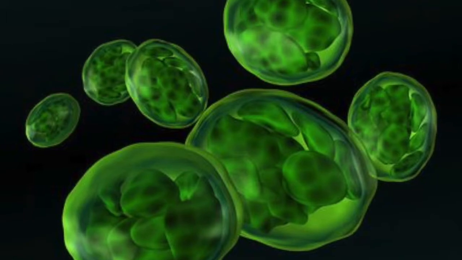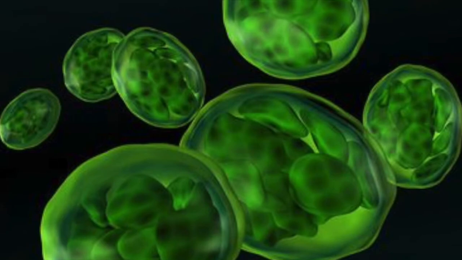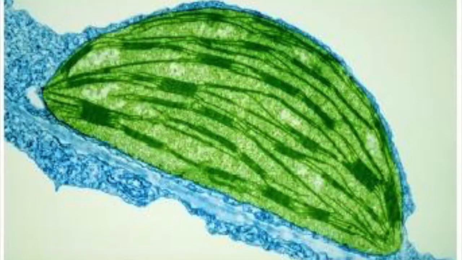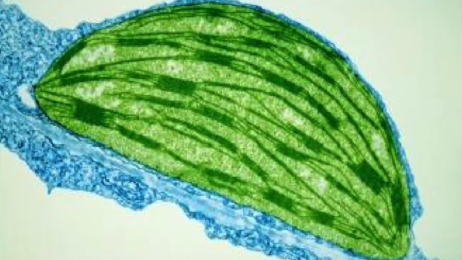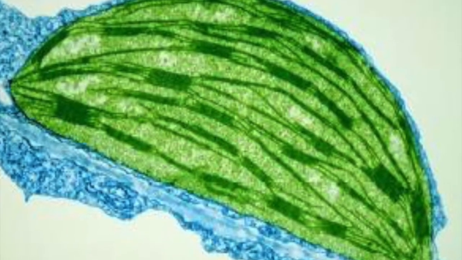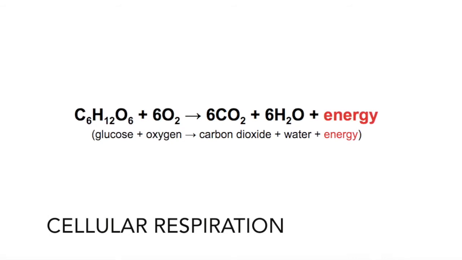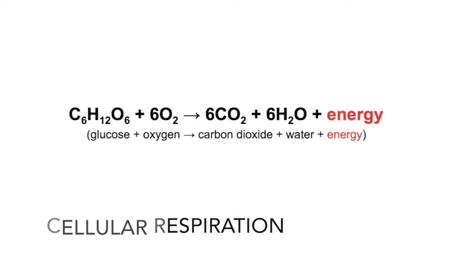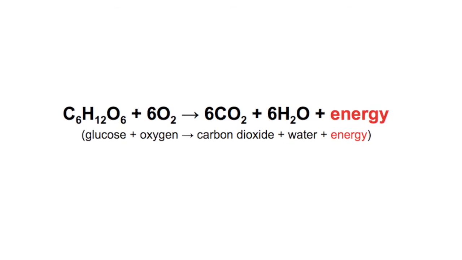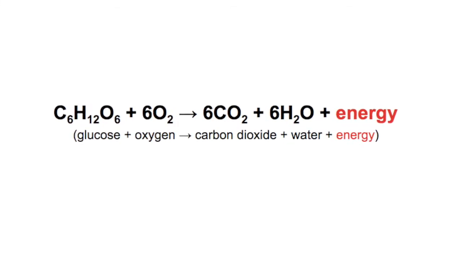Later, eukaryotic cells engulfed photosynthetic cyanobacteria and formed a symbiotic relationship with them. They evolved into chloroplasts, which gave plants their green color and let them use the energy from the sun to make food. Because of the large amounts of oxygen being released by these cyanobacteria, some of them even evolved to get energy using cellular respiration, which is pretty much the opposite of photosynthesis. In cellular respiration, you'd take in oxygen and glucose to release carbon dioxide and water.